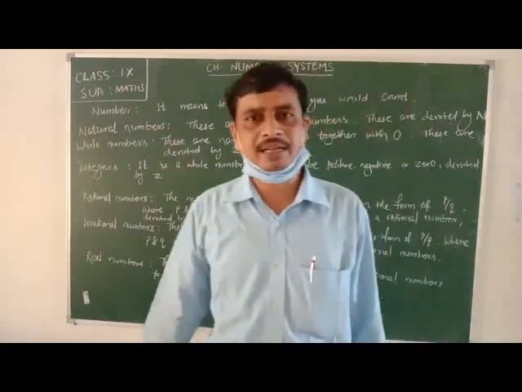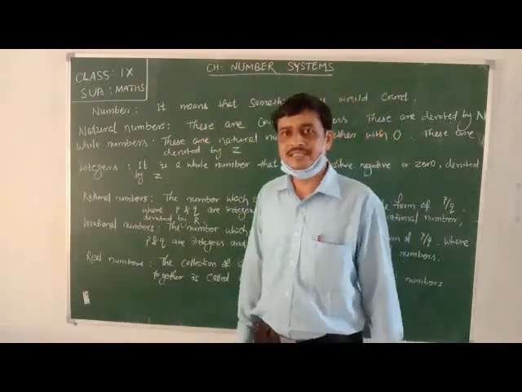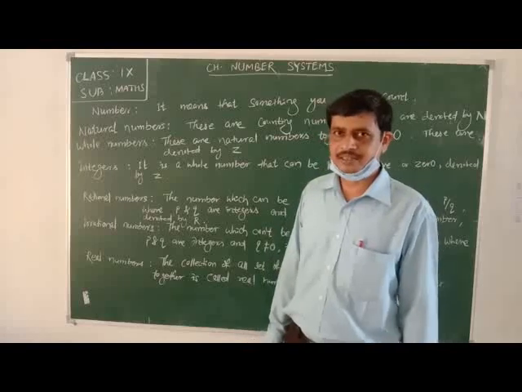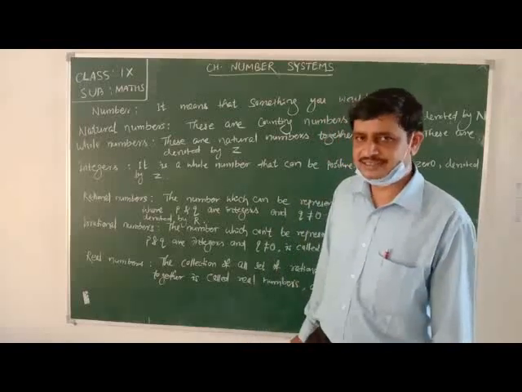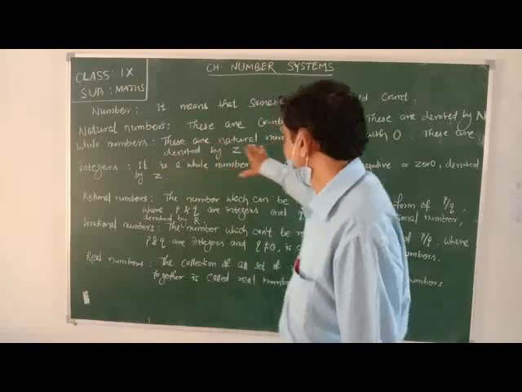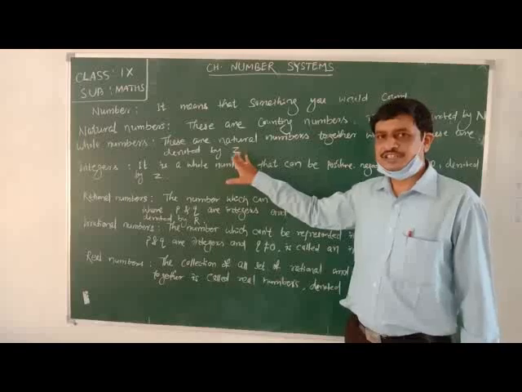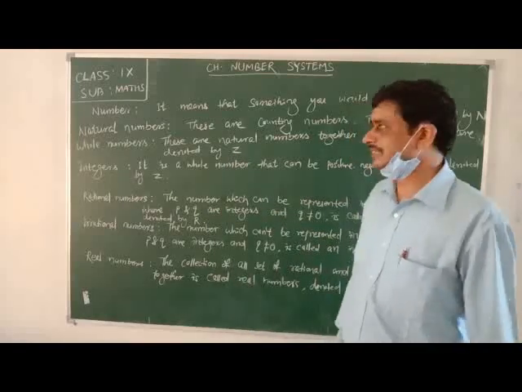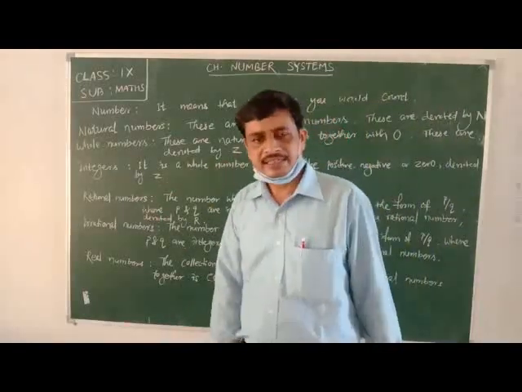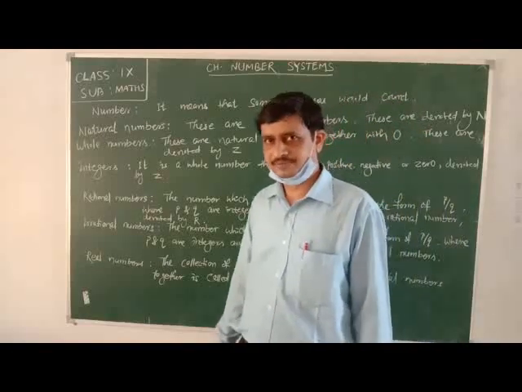Whole number means the number which is not in fraction, and 0 is not in fraction. So 0 is a whole number. The whole numbers are denoted by the letter W. So this whole number consists of 0, 1, 2, 3, 4 in this way.